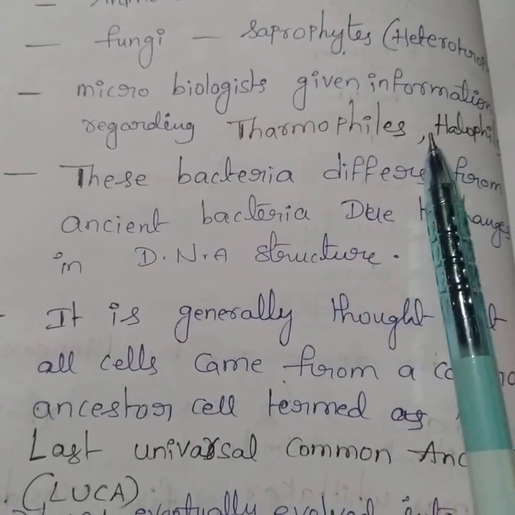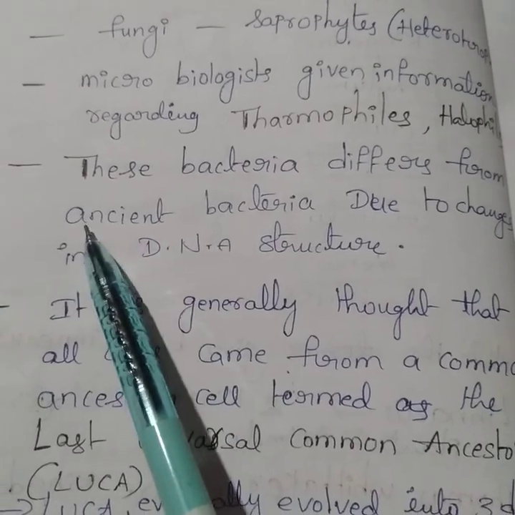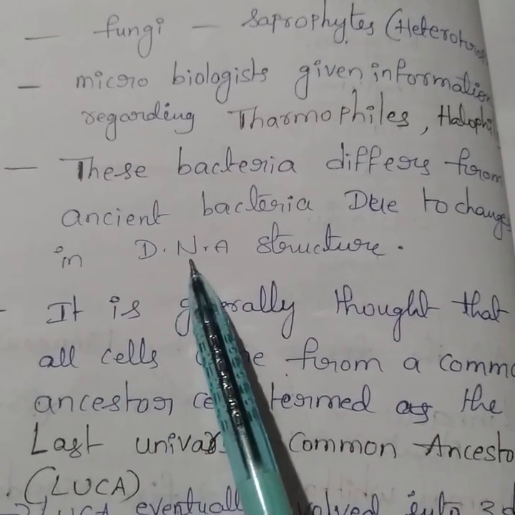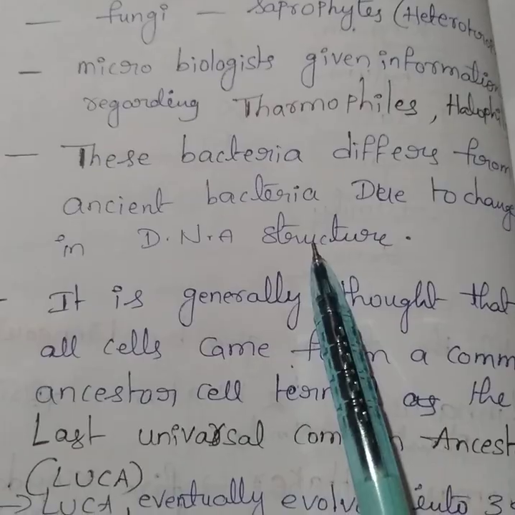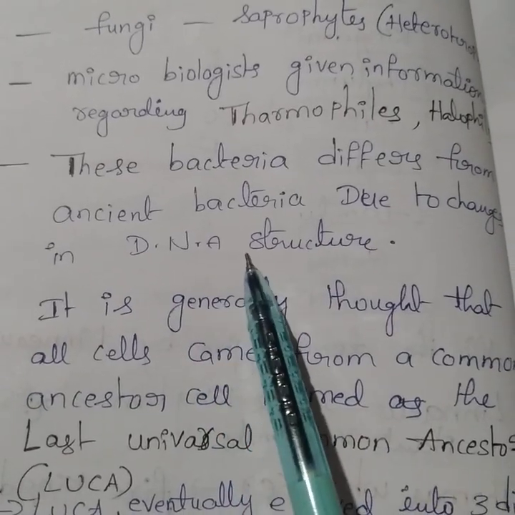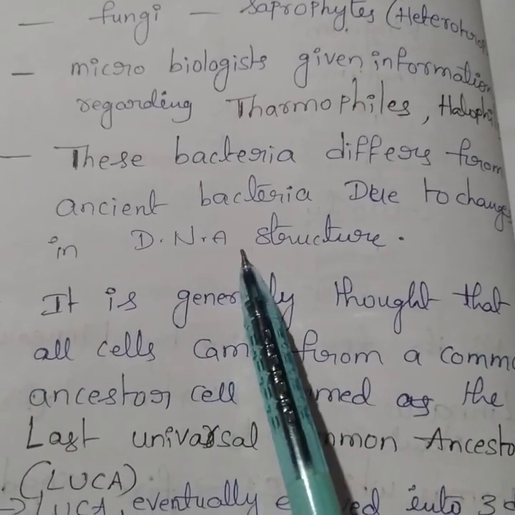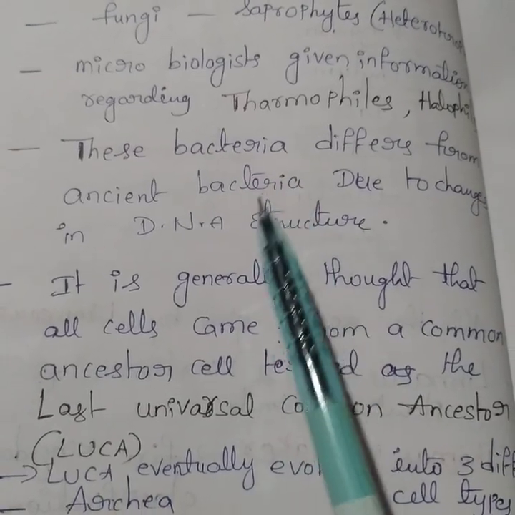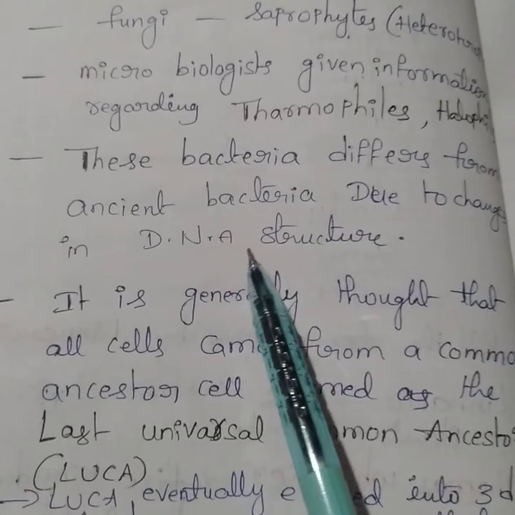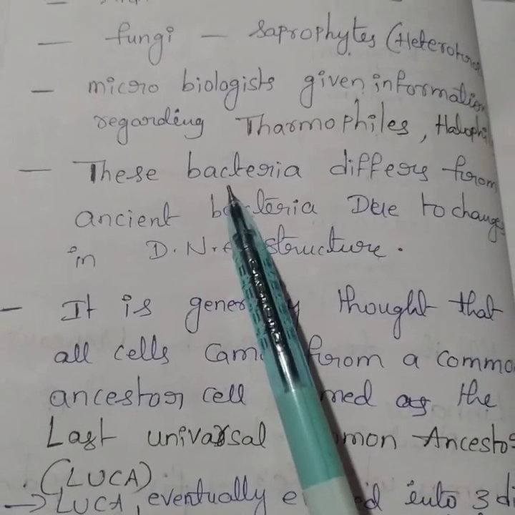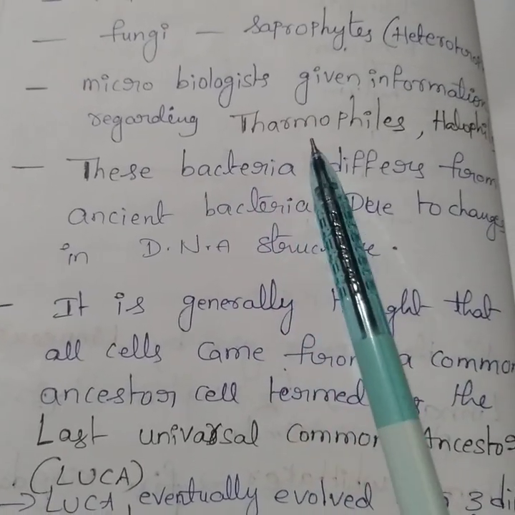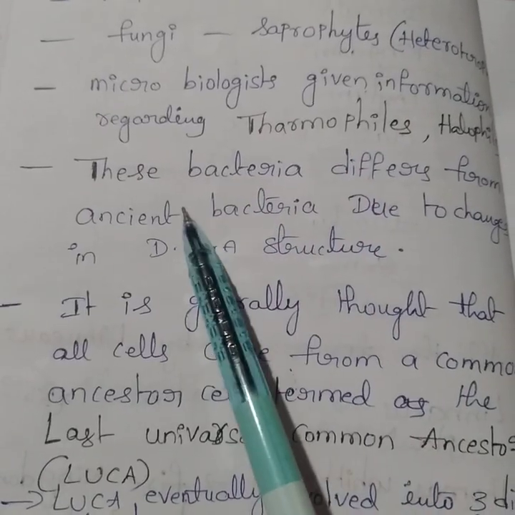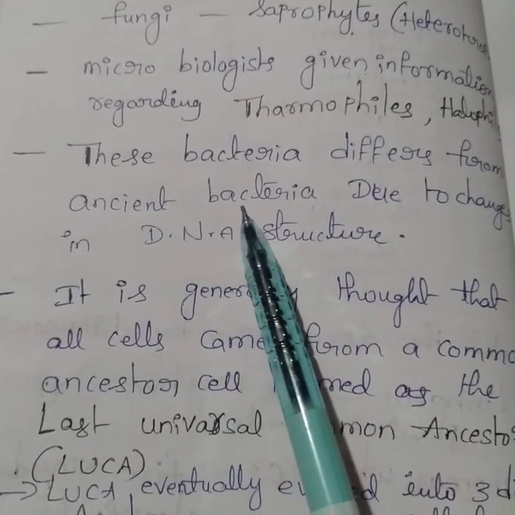Thermophiles and halophiles differ from them because of changes in DNA structure. The variation we observe in species depends on changes in DNA.